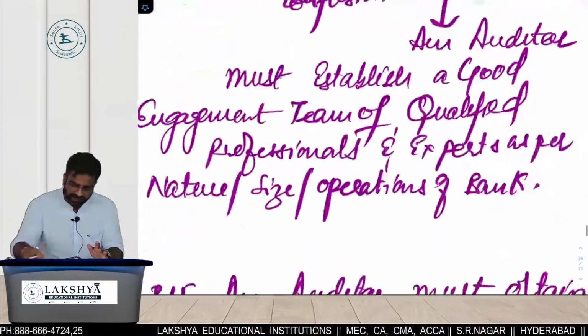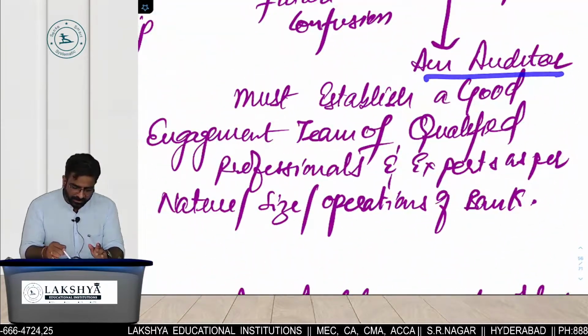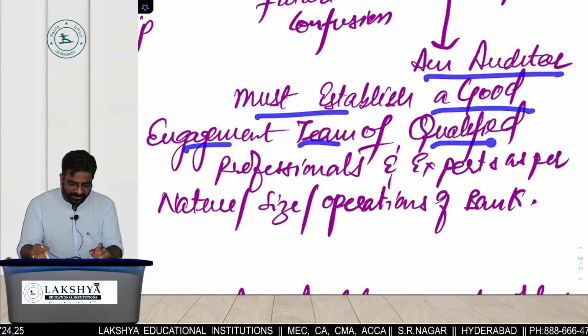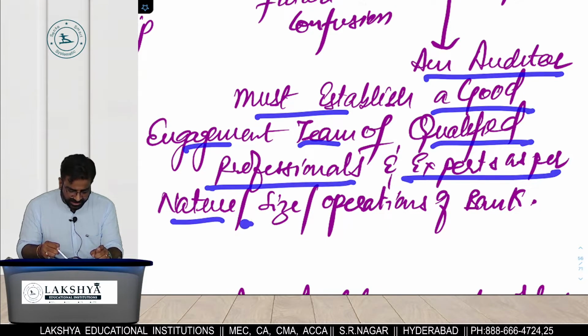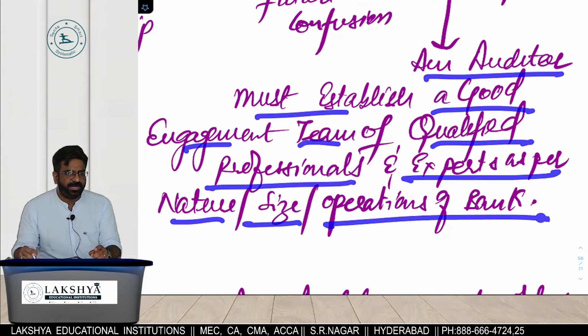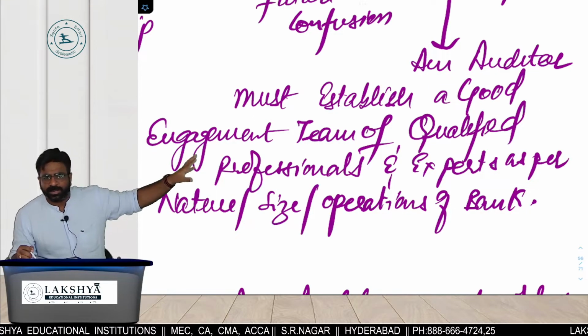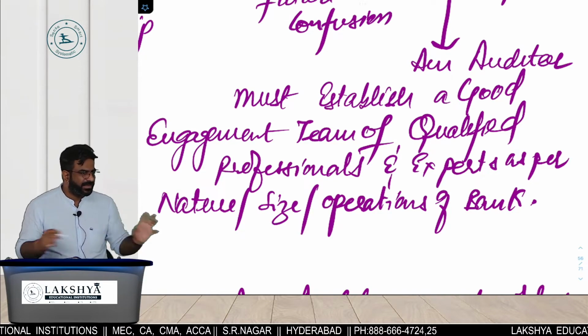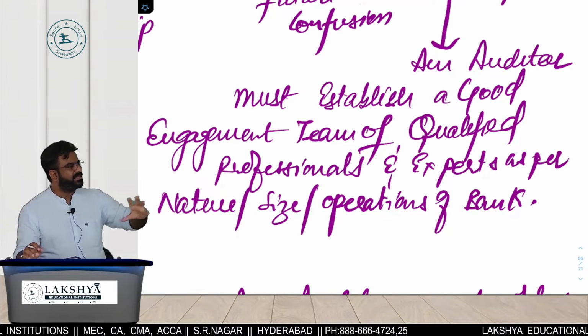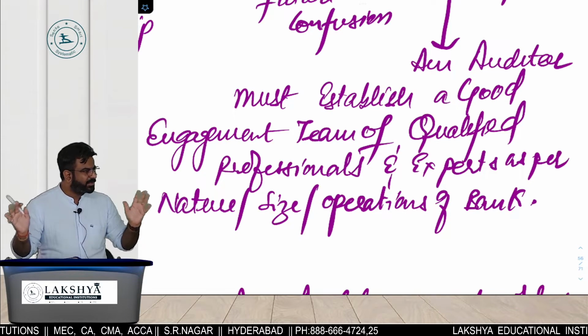What is the fifth thing the auditor has to do? An auditor must establish a good engagement team of what? Qualified professionals and experts as per the nature, size and operations of the bank. Acha, tell me, you went to a rural bank which is having hardly 20 lakhs of loan exposure. That too agricultural loans of 5,000, 10,000, 20,000 like that. Total loans are what? 20 lakhs.